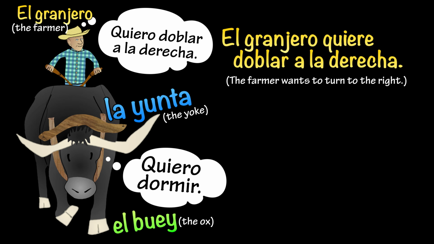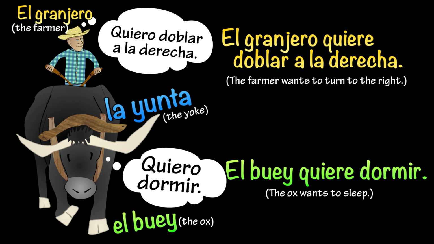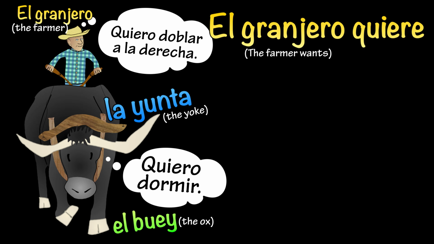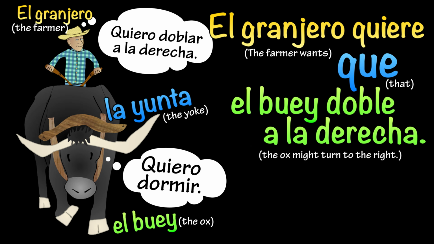So, el granjero quiere doblar a la derecha. The farmer wants to turn to the right. El buey quiere dormir. The ox wants to sleep. But let's look at what happens when the farmer wants the ox to do something. El granjero quiere que el buey doble a la derecha.